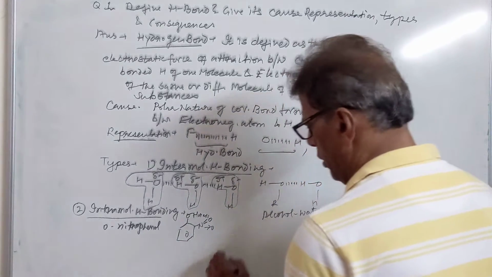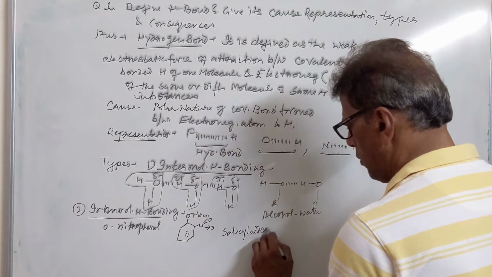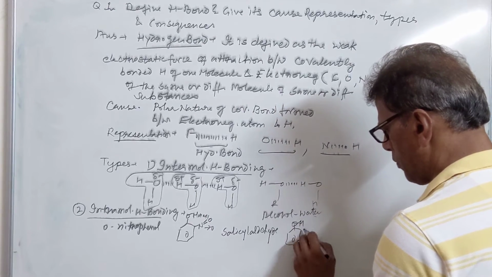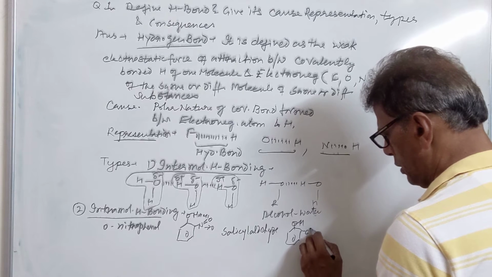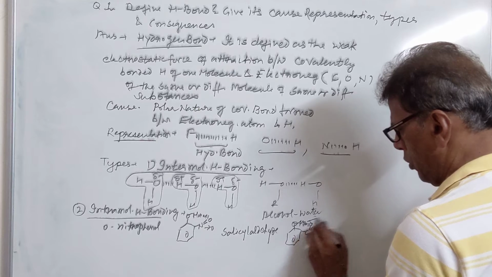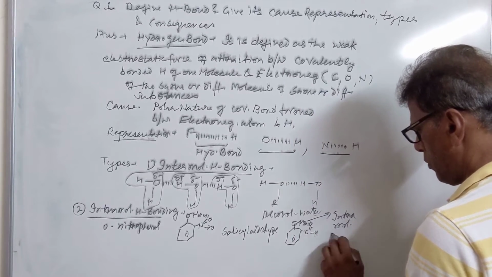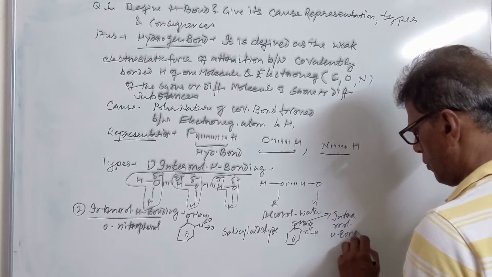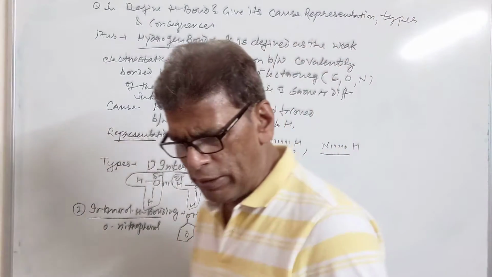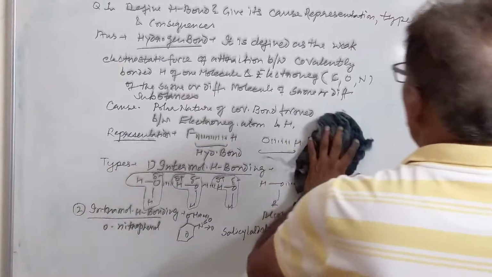This is intramolecular. Then we have salicylaldehyde. This is also an ortho isomer. The OH hydrogen of this forms hydrogen bond with the aldehydic oxygen. This is intramolecular hydrogen bonding. So these are the two types of hydrogen bonds which are formed by the molecules of the same or different substances.